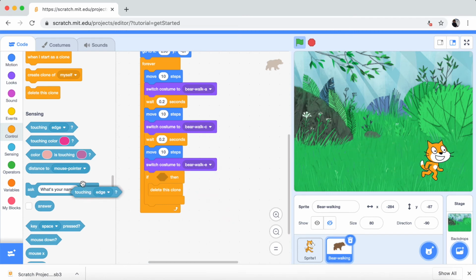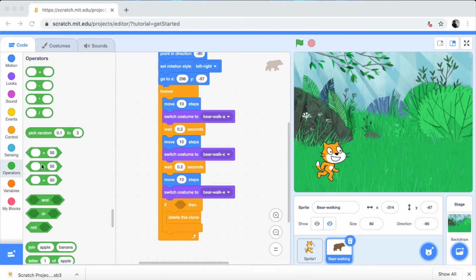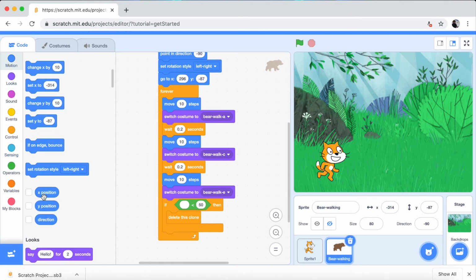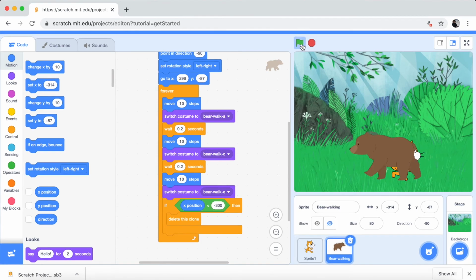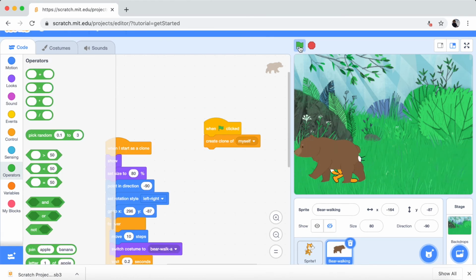So this is wrong. So we need to take the less than condition, then motion, take the X position, and the bigger one needs to be minus 300. Okay, so let's see if this works. Okay, so this is working. This is perfect.